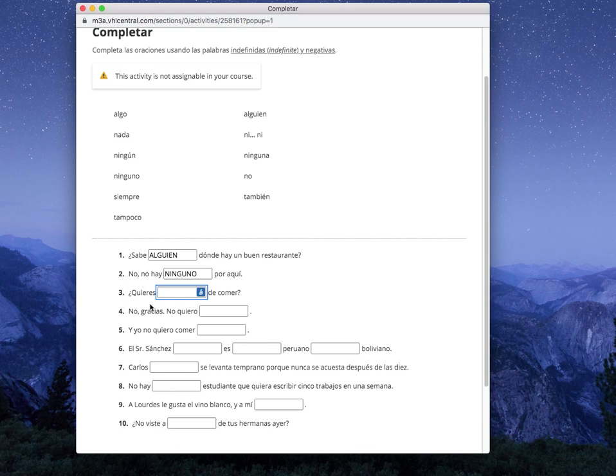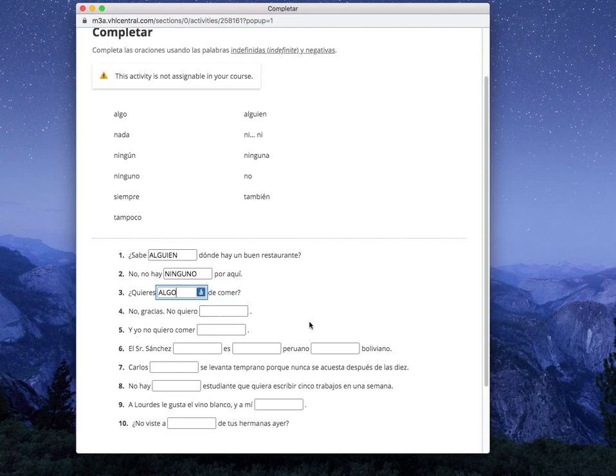Número 3. ¿Quieres blank de comer? Pause. And we're back. The only one that would make sense here. ¿Quieres algo de comer? Algo. Do you want something to eat? Okay. 4. No gracias. No quiero blank.